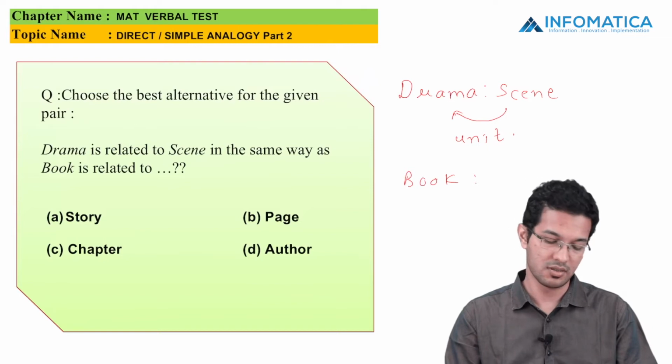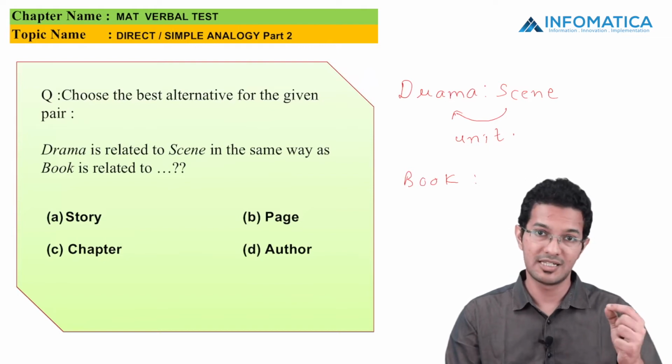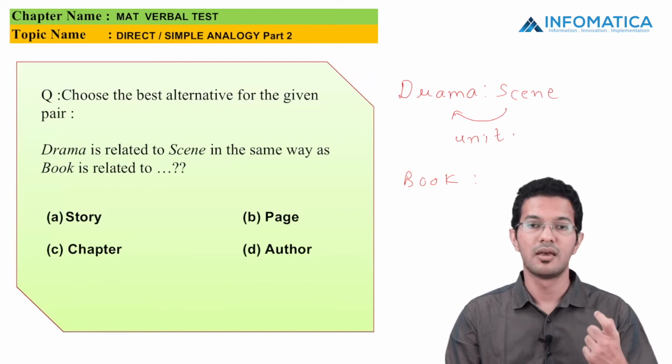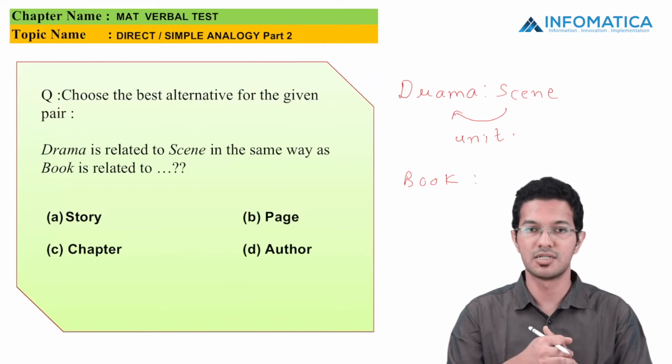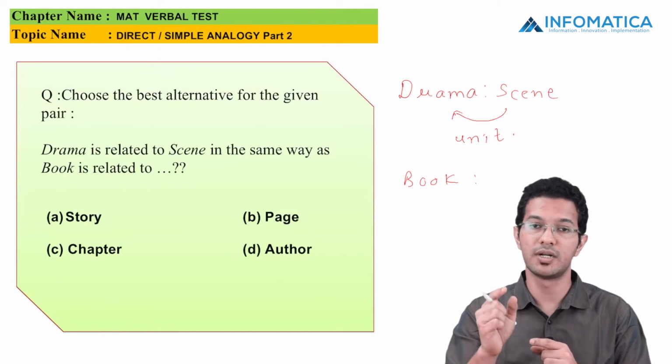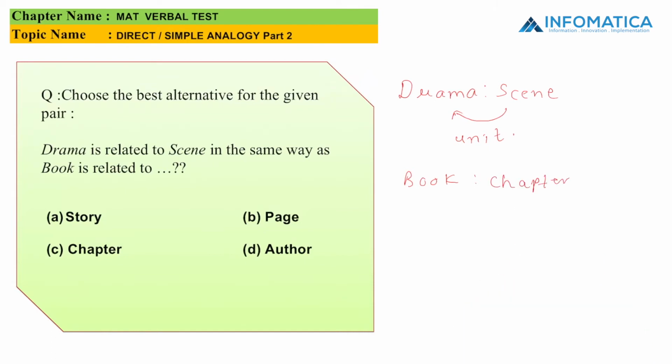If I look at the options, option A is story, option B is page, option C is chapter, whereas option D is the author. If we look closely at options B and C, we can understand that option C, which is chapter, is nothing but the unit of a book. I can also say that option B, which is a page, is also a unit. But page is a smaller unit of the book, whereas a chapter is a little bigger than the page. Hence we can say that option C, chapter, is the right answer.